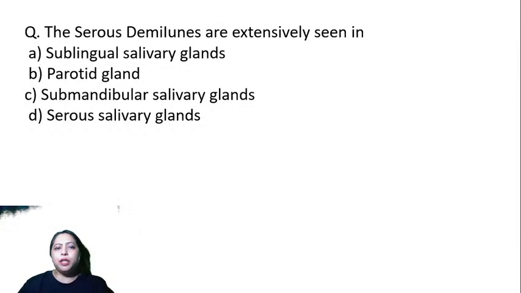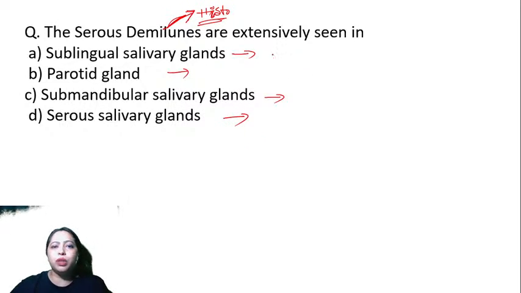Okay, next one. The serous demilunes are extensively seen in... This probably could be the last question. Now you have another histology question. So where do you think are the serous demilunes? There is sublingual gland, parotid, and submandibular salivary glands. Sublingual is nothing but a mucous salivary gland.